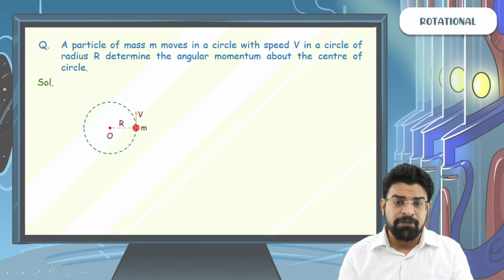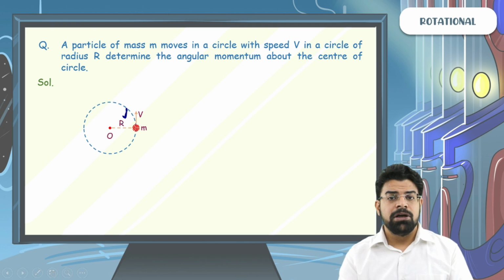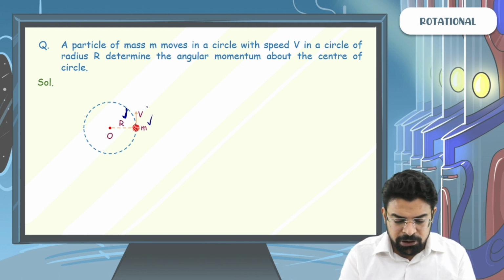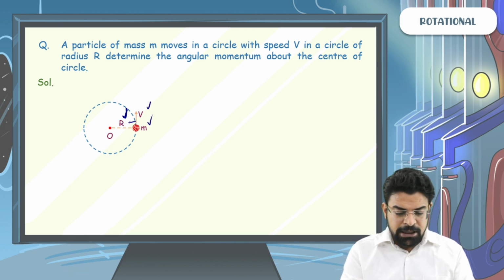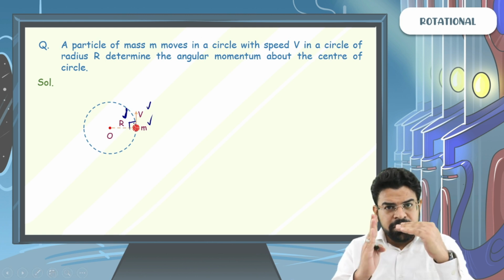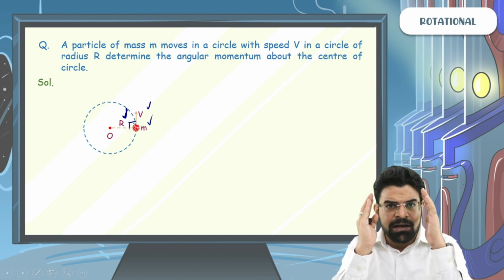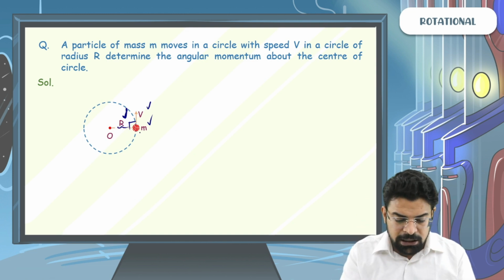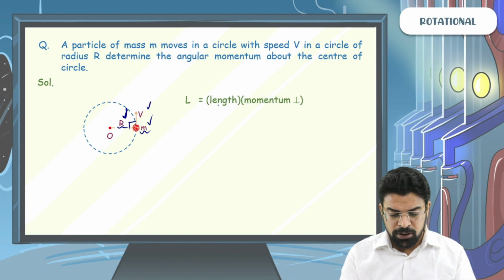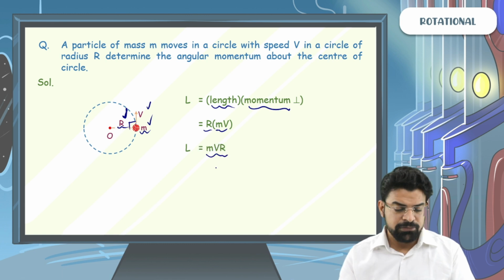The position vector has a magnitude equal to r and the momentum vector has a magnitude mv, and the angle between them is 90 degrees. Since the entire momentum is already perpendicular to r, I can simply say that the angular momentum will be nothing but r times mv. So the angular momentum will be length times perpendicular momentum, which is r times mv. So you said that angular momentum is mvr.